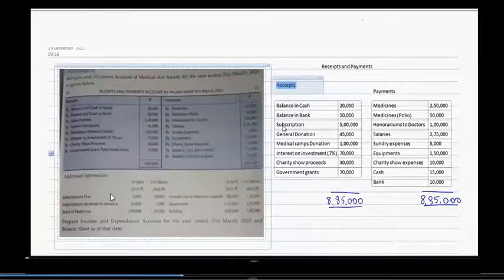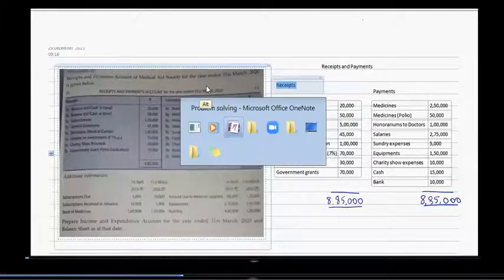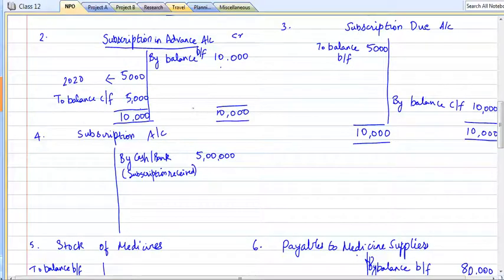So let's take these three accounts and identify the subscription which is accrued for the year. In this point, you need to understand one thing. We are following accrual basis of accounting, right? So when it comes to subscription, you have to calculate the subscription accrued for the financial year ended 31st March 2020.